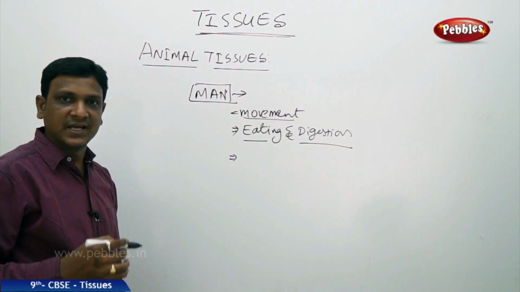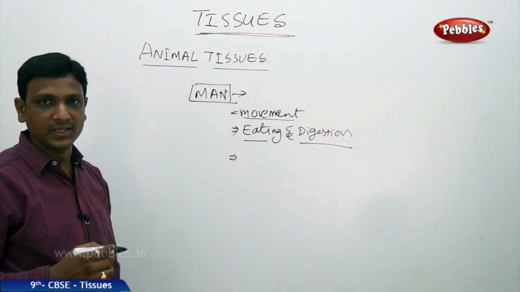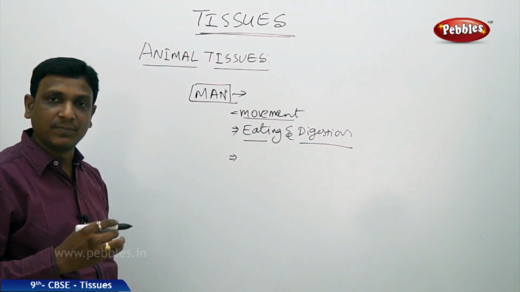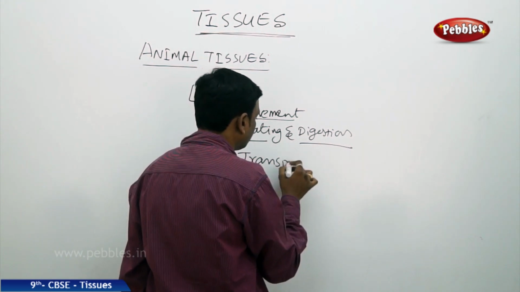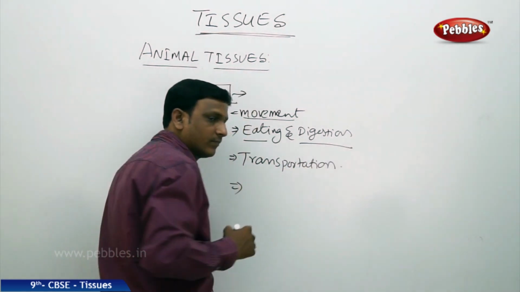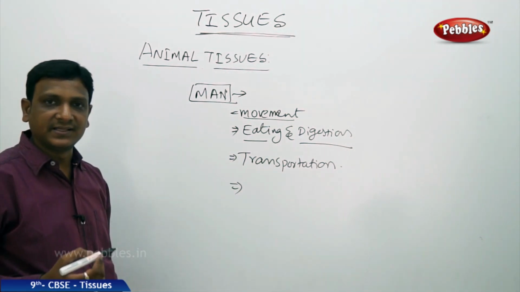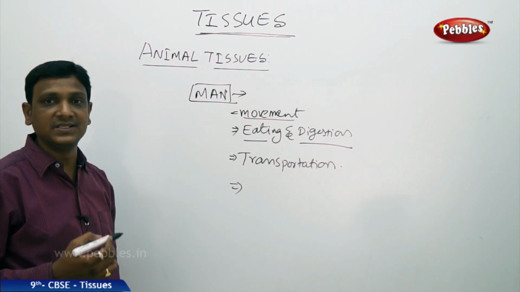The digestion is done at one particular region of the body, but the digested food should be supplied to all parts of the body. So transportation is required. Inside the cells, activities take place, the food is utilized and energy is produced and waste is produced.